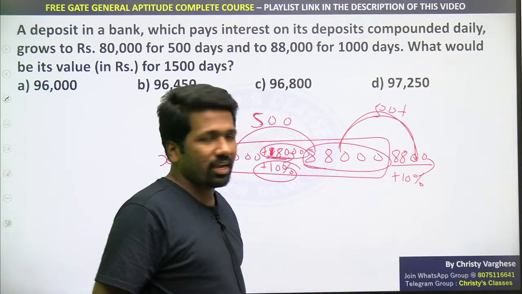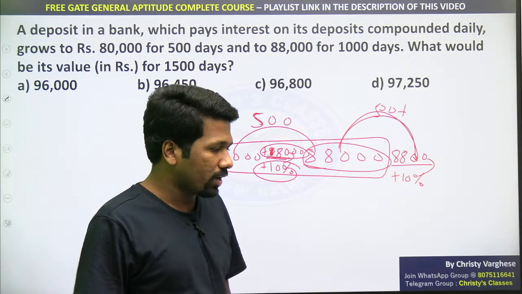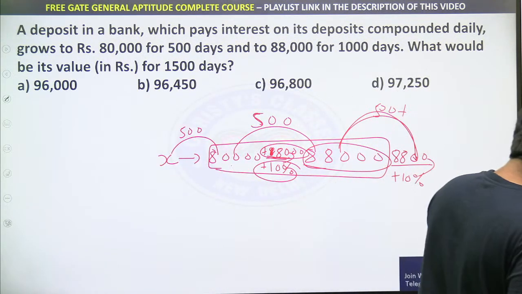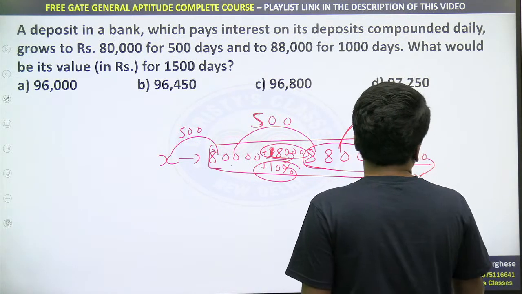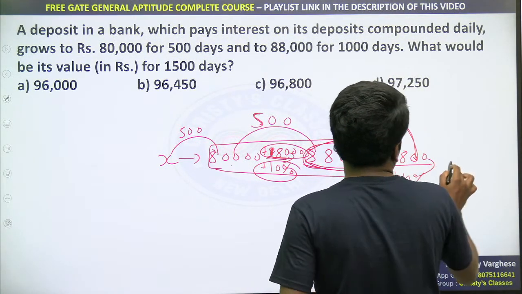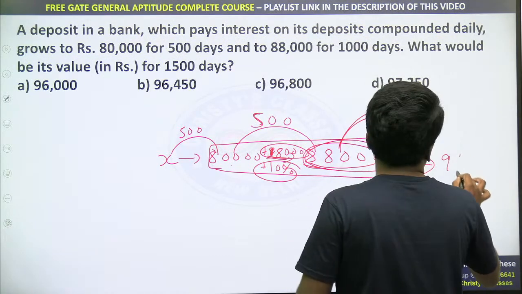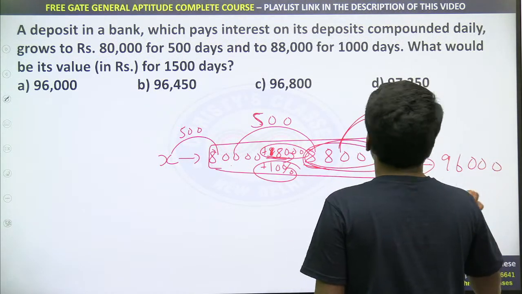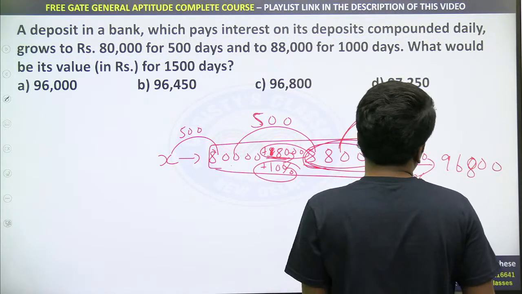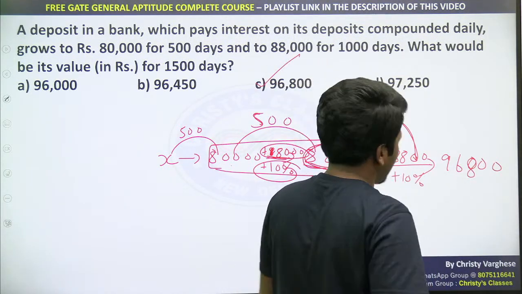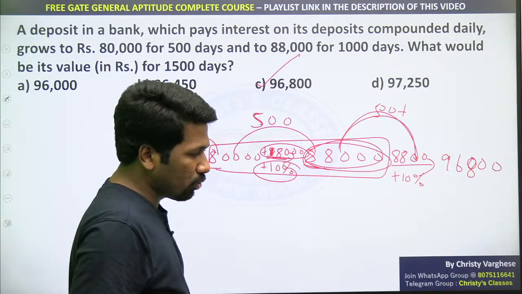Shifting 1 decimal to the left. Logical way you need to calculate percentage. Are you all understanding? That is 8,800 added to 88,000. 8,800 added to 88,000 is 96,000 na. Sorry, 96,800 na. 96,800, so 96,800 is the answer. Very simple na. Are you all understanding?